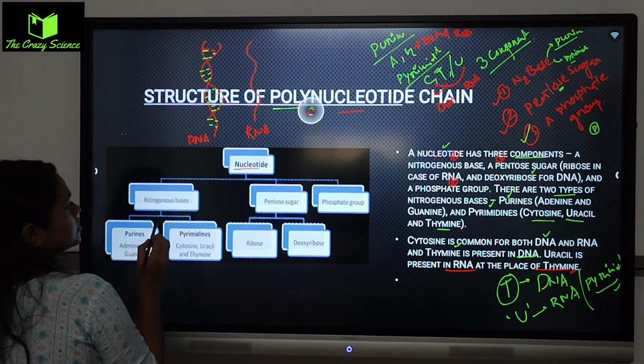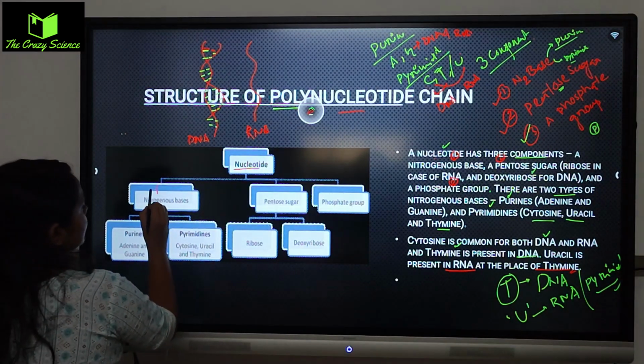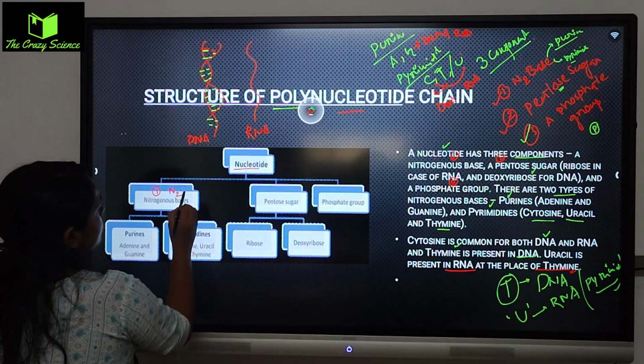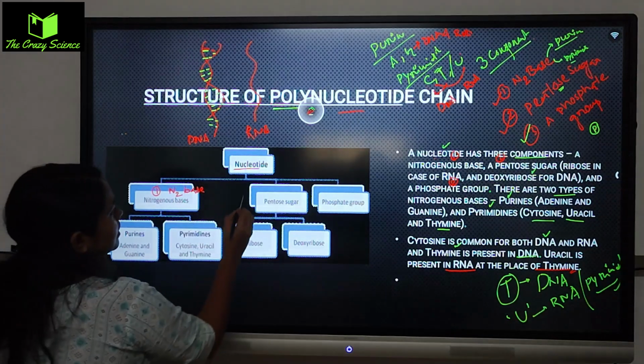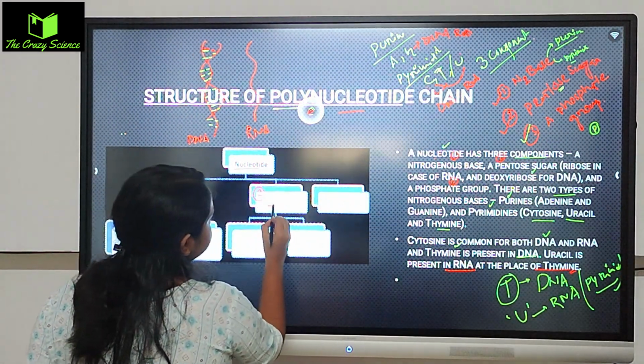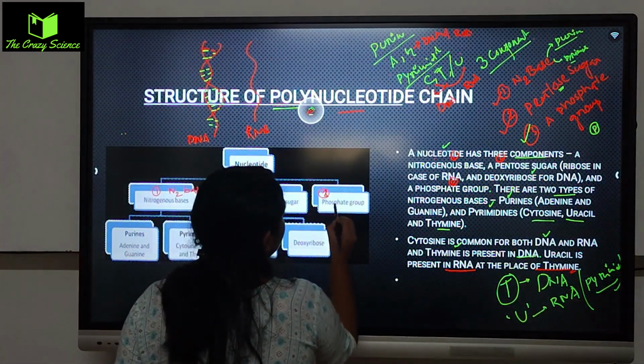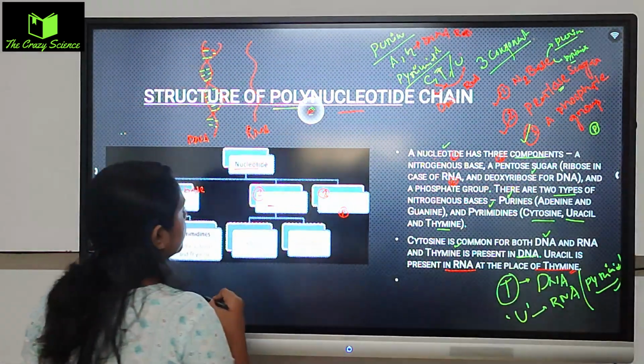Okay, as you can see in the chart, nucleotide basically three types থাকে, that the component. One is the N2 base. This is a N2 base, nitrogenous base. Second is a pentose sugar. Third is a phosphate group. Okay, third is a phosphate group.